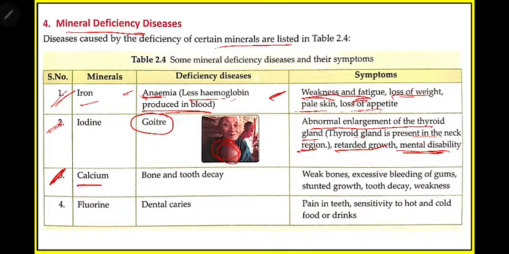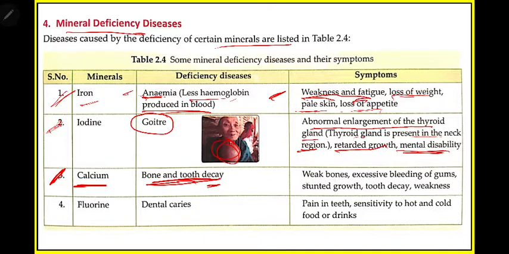Then calcium. You all know calcium is related to bone. So less calcium will affect our bone. Let us study this. Then the disease is bone and tooth decay. If you have less calcium, what will happen? Your bone and tooth both will become affected. Decay means a gradual decrease in quality. That means gradually it is decreasing, becoming dead or losing quality.